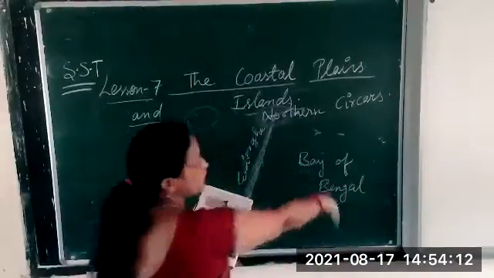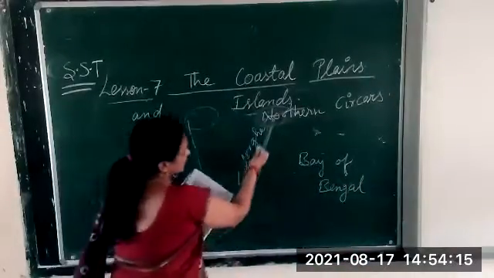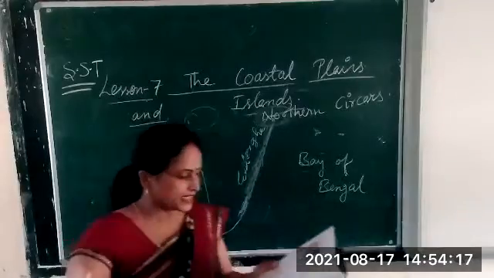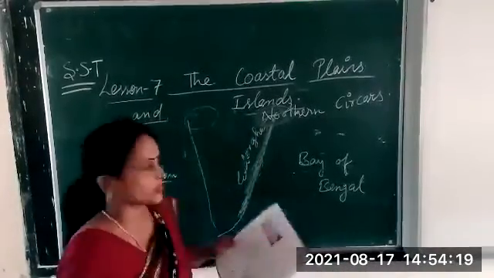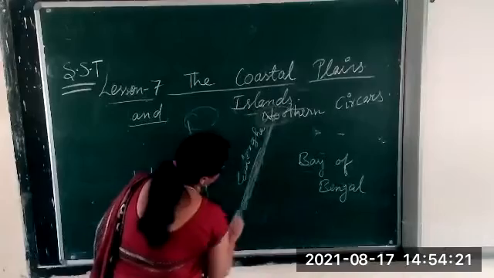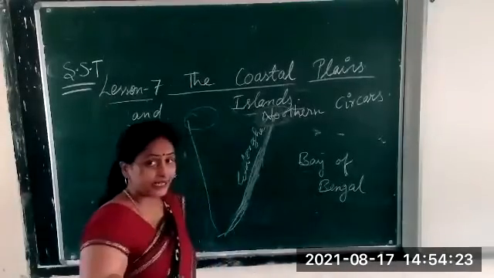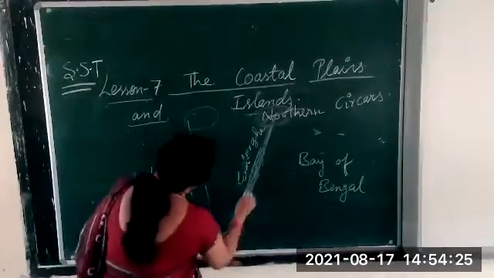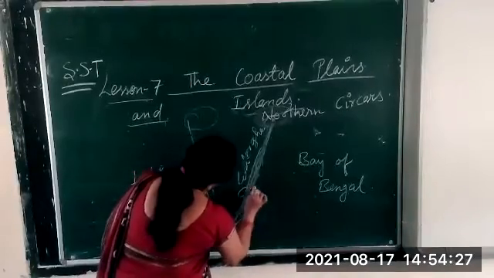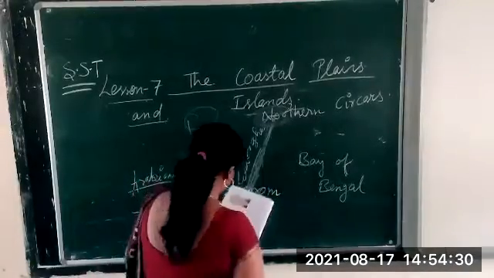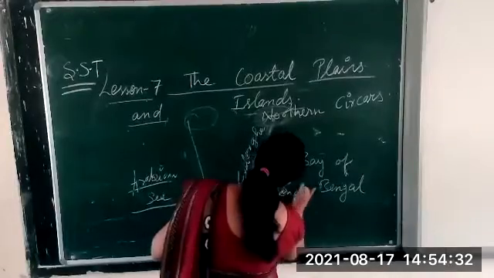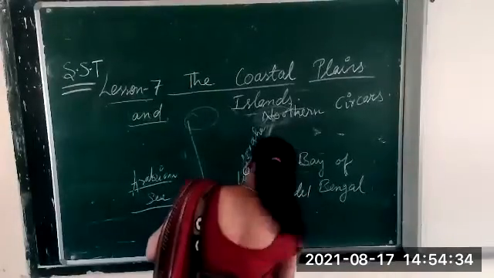Okay, this we call Northern Circars. And again, in the south it is called Coromandel Coast, and the southern part is called what? Where it ends, Tamil Nadu it ends, no. So that southern part is called which coast? Coromandel Coast. Okay.